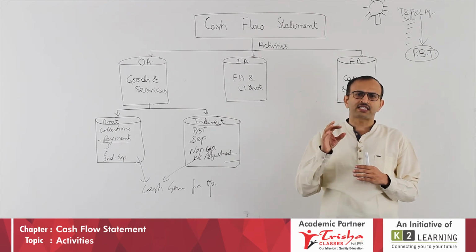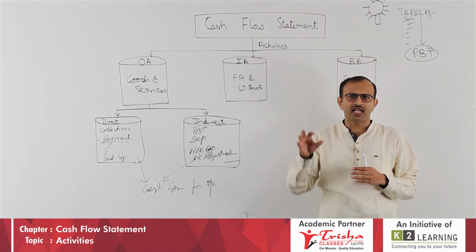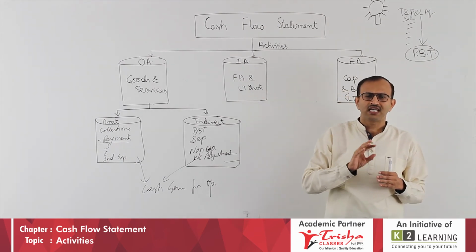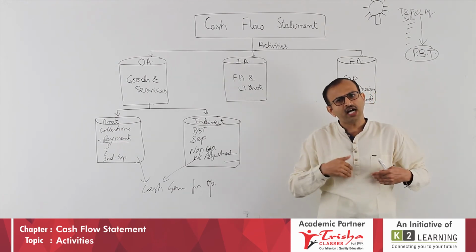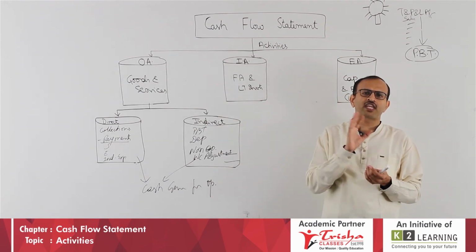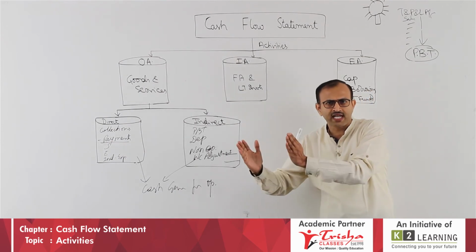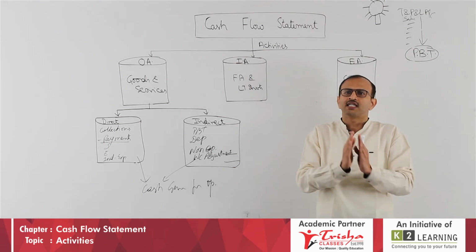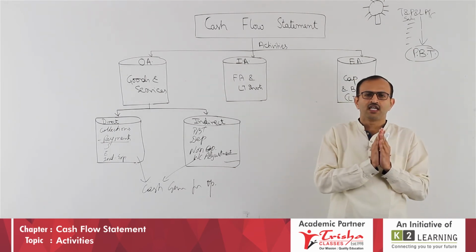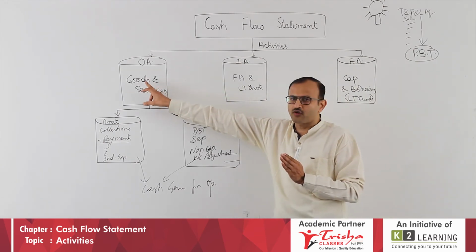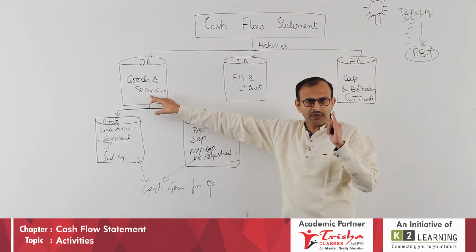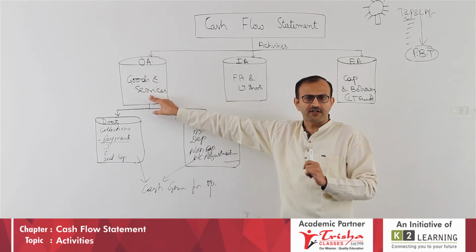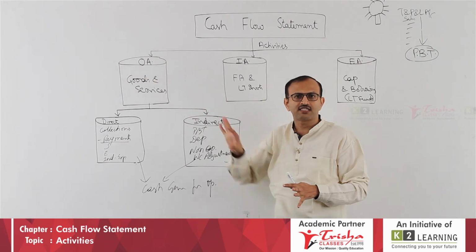As per AS3, Accounting Standard 3, there are three activities. Any inflow or outflow, you get money or you pay money. Any inflow or outflow, three activities. First basket is operating. Second basket is investing. Third one is financing. Operating is all about your goods and services. It is the principal revenue earning activity. Your entire business is based on this.